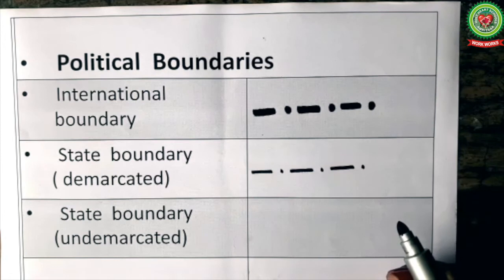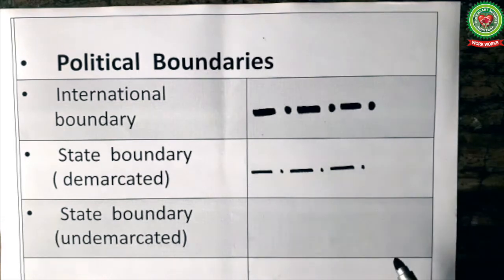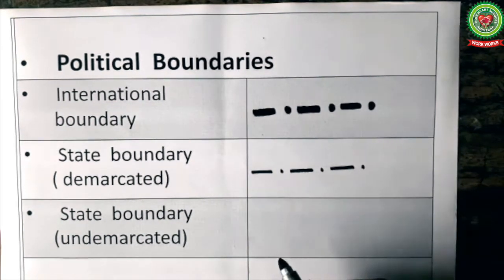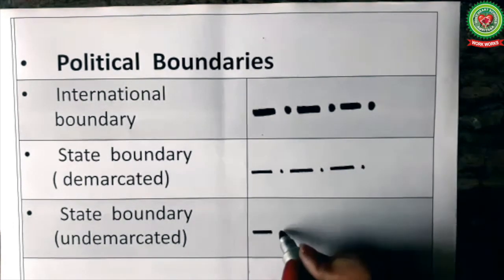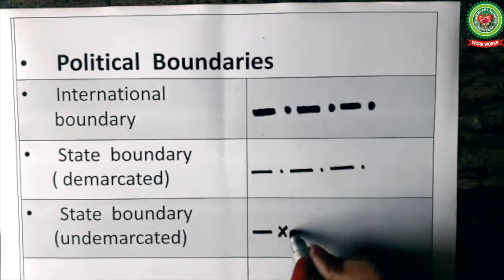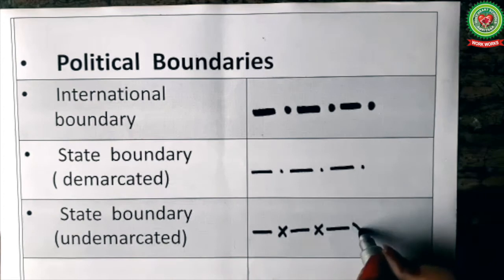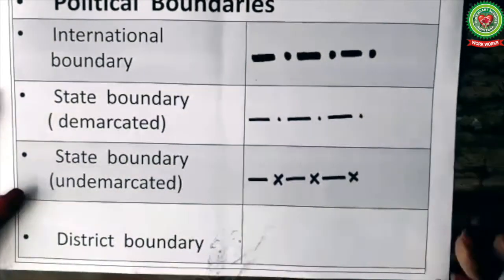Demarcated means the boundary is well demarcated by wiring. Now next we have state boundary undemarcated. Means here the boundary between two states is open, there is no wiring and no demarcation. So it is shown like broken line, or you can say dash, then a cross, again dash, cross, dash, cross, and so on.